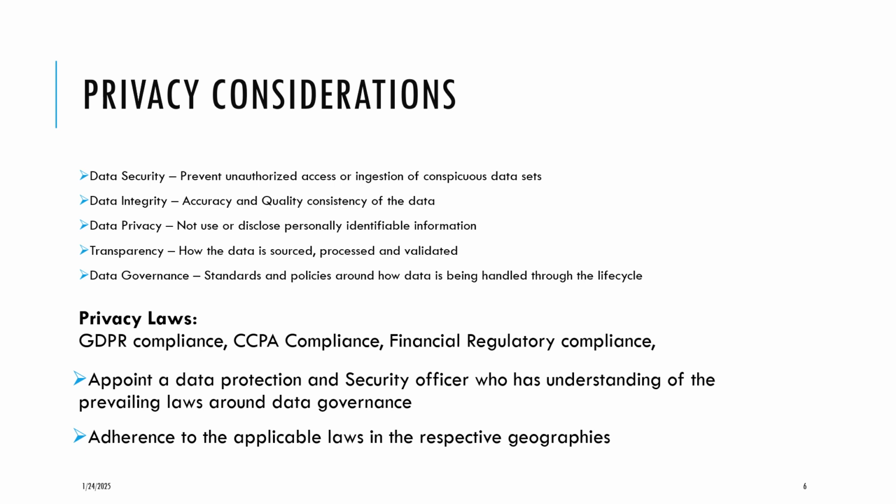And to maintain the process, we are supposed to put in data governance around this: standards, policies, procedures, and guidelines to ensure the whole life cycle is managed properly. Some of the applicable laws are GDPR, US CCPA compliance, and financial regulatory compliances that are applicable across different domiciles and countries. One step we can take is to appoint a data security and protection officer who has an understanding of the prevailing laws, security policies and considerations, and it's mandatory to adhere to all of these applicable laws in the respective geographies.